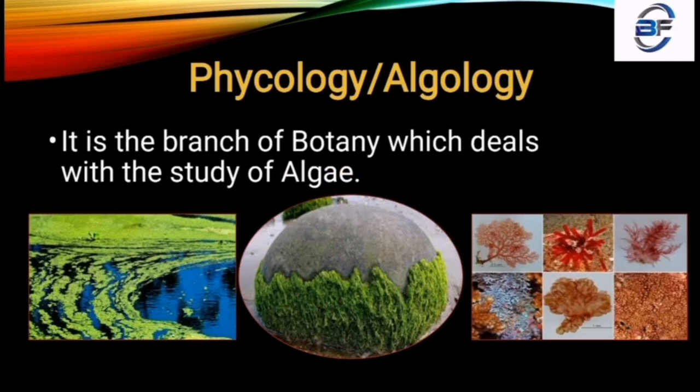It is a simple and non-flowering plant, so there is no formation of flowers, and it is a typical aquatic plant. That means it is mostly found in water bodies, most commonly in ponds and river banks, where you can see these structures of algae.